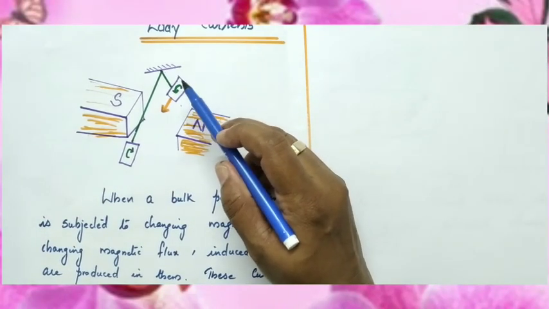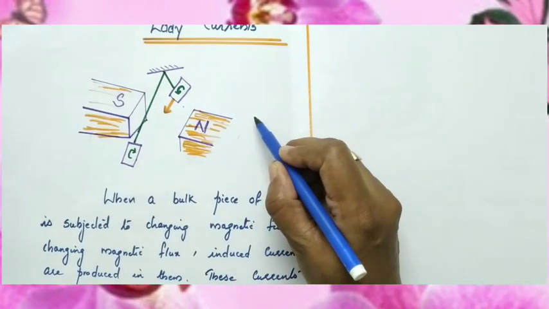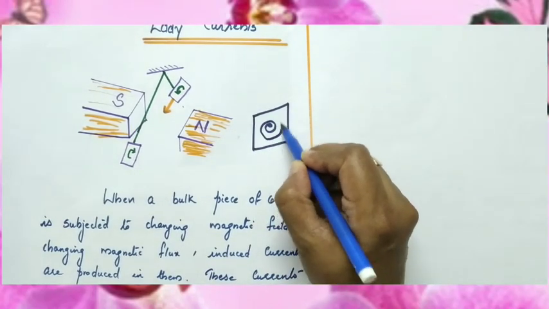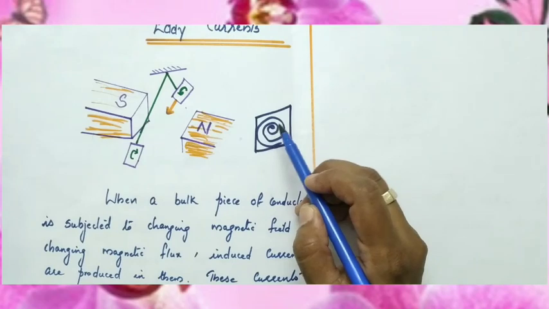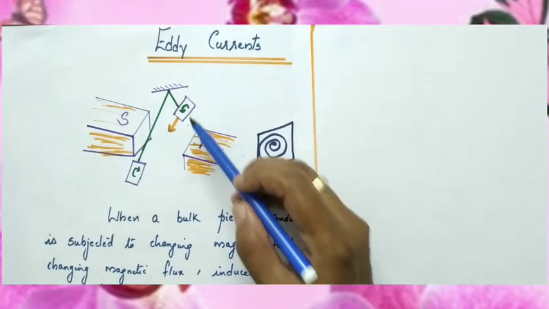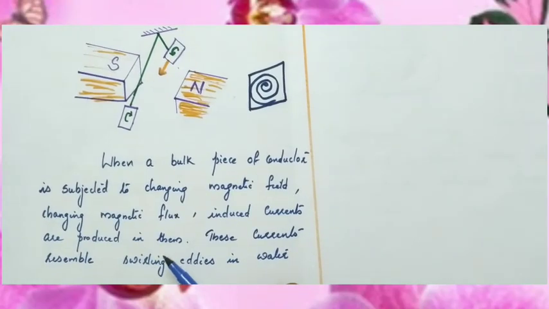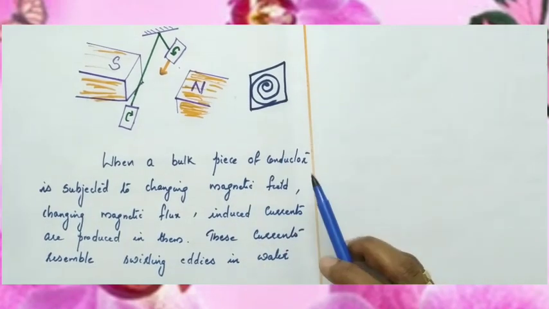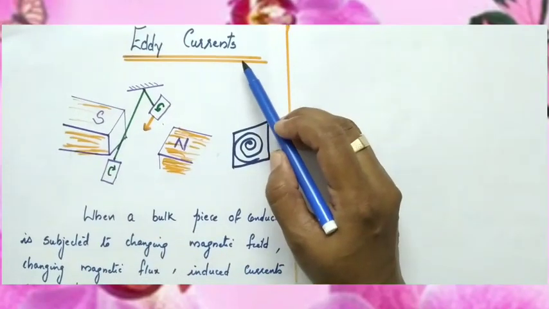And since it is a closed sheet, current flows through it, and the direction of the induced current is in the form of closed loops, like this, in the form of whirls or eddies. This current is called eddy current. Whenever a bulk piece of conductor is subjected to varying magnetic field, induced currents are produced in them, and these currents resemble swirling eddies in water.